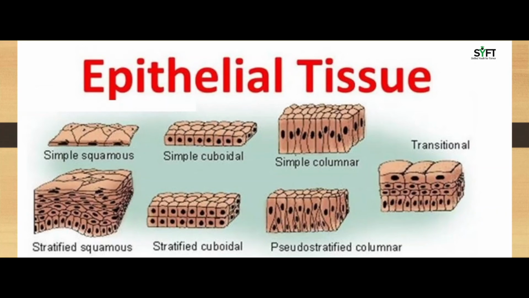Cuboidal tissues are found in kidneys and salivary glands. Next is columnar: tall cylindrical cells. They are found on the inner surface of the stomach. You can go through the various types of epithelial tissues in this picture.